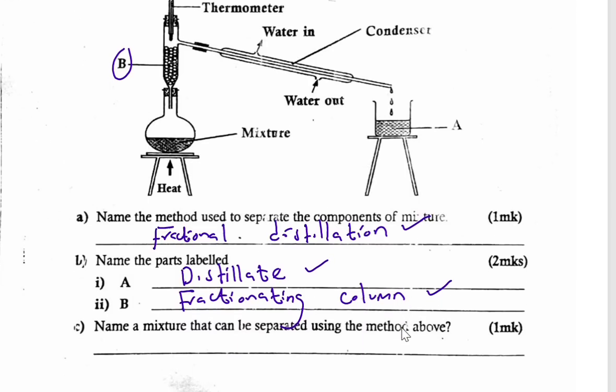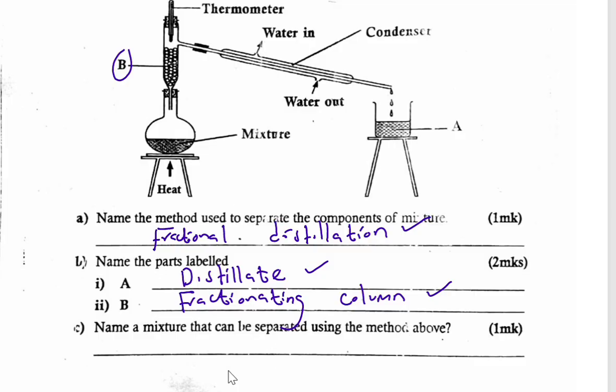Then finally part C, name a mixture that can be separated using the method above. So we know that we can separate many mixtures by fractional distillation. So I'm going to name one. So example is ethanol and water. We can use this method. So a good example is ethanol and water. So this is a mixture which can be separated by fractional distillation.